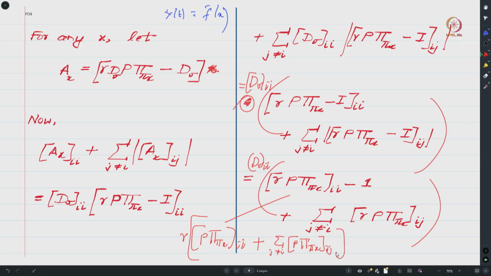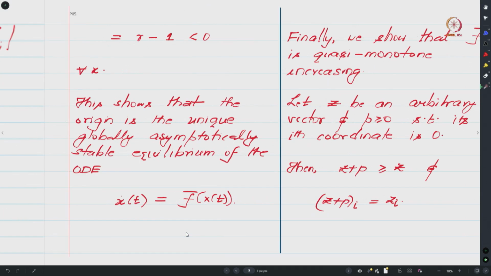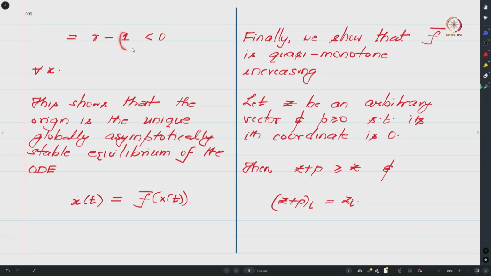One can see that this matrix, your p pi x, is a row stochastic matrix, which means that its entries add up to 1, and hence this expression, which does not have any absolute values, adds up to 1, and because you are multiplying it with gamma, you will end up with gamma, and hence gamma minus 1.